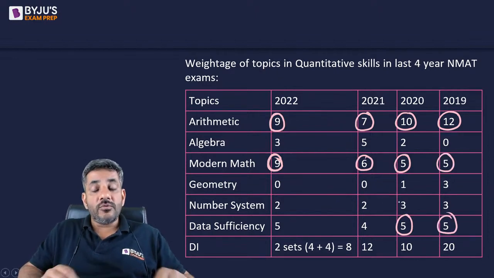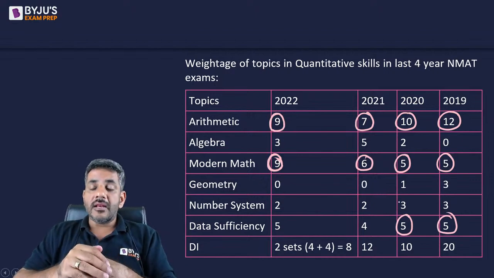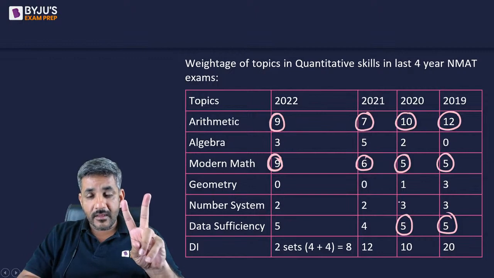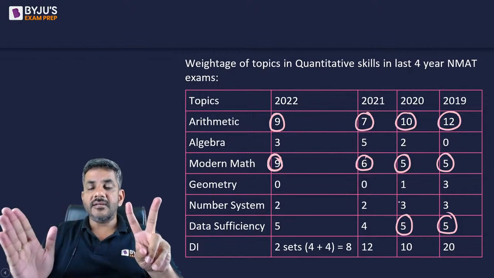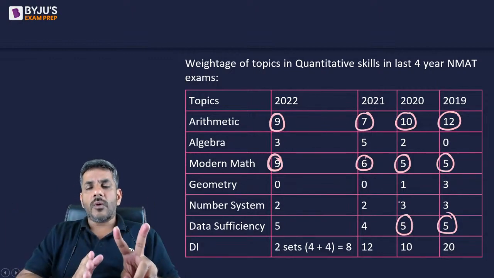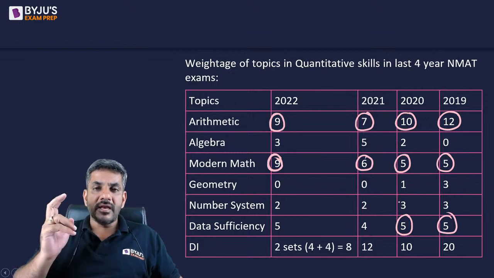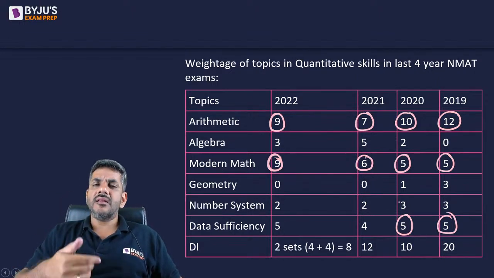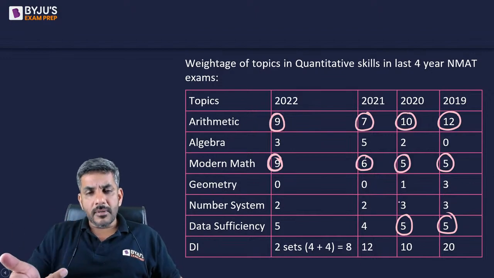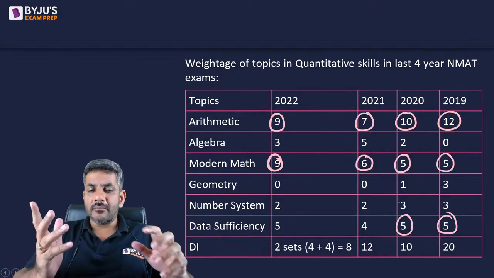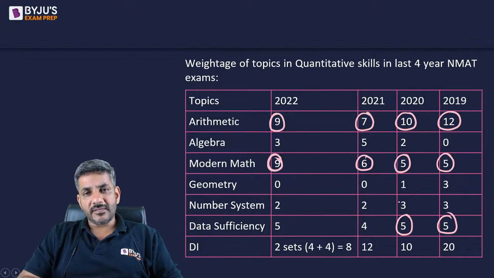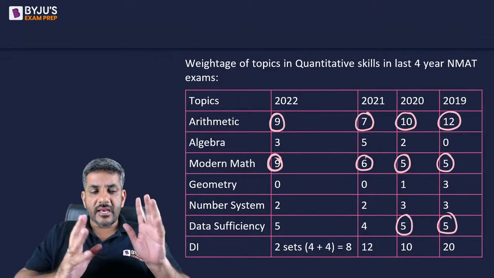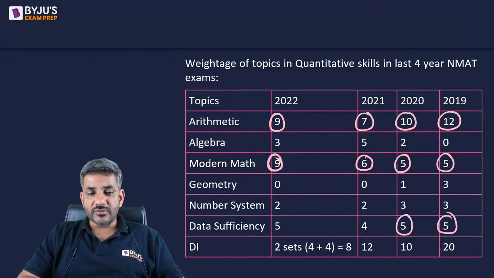So once again, you would see that when I talk about NMAT, the two most important areas in QA, I'm currently not talking about data interpretation, if I talk about quantitative ability, the two most important areas are arithmetic and modern maths. Modern maths is basically permutation, combination, probability, set theory, Venn diagram. That all is a part of modern mathematics. So these two areas have been the most important areas from the perspective of the NMAT aptitude test.